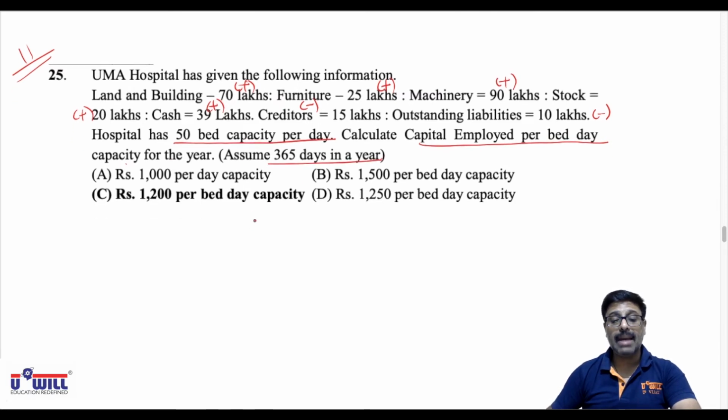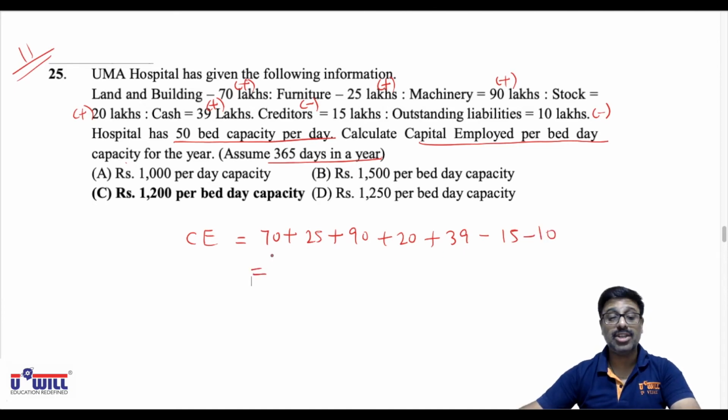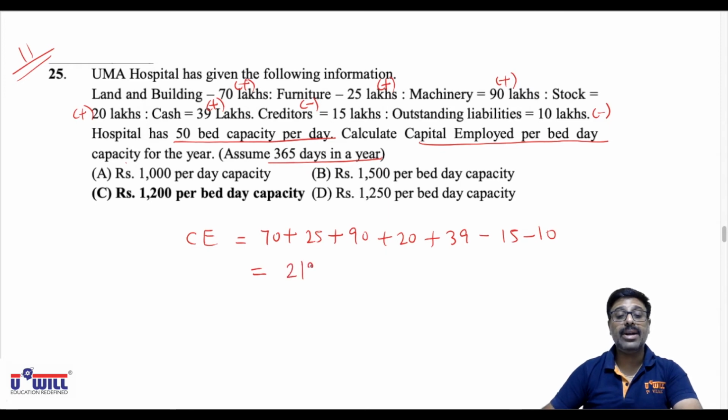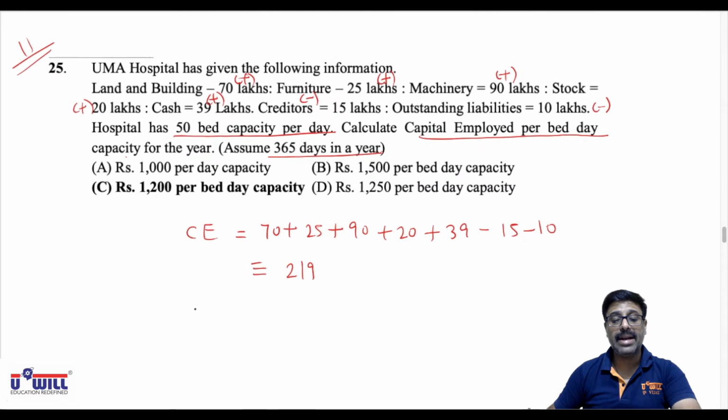So first of all, capital employed equals 70 lakhs plus 25 lakhs plus 90 lakhs plus 20 lakhs plus 39 lakhs minus 15 lakhs minus 10 lakhs. In exams, you can directly do it in calculator without wasting your time in showing all this. 70 plus 25 plus 90 plus 20 plus 39 minus 15 minus 10. So that comes to 219. Okay. Then capital employed divided by number of bed days. So after capital employed, what you require is number of bed days.